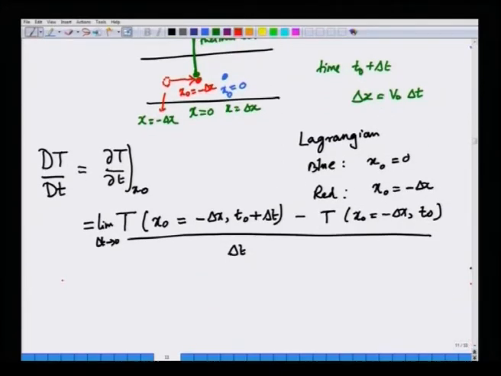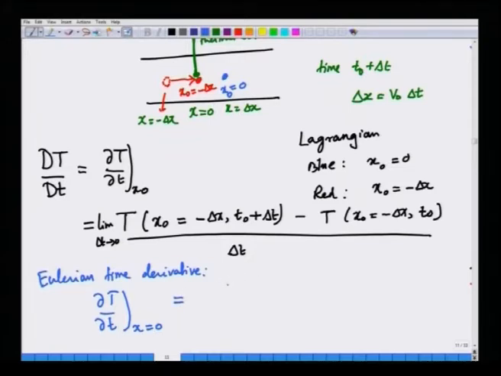But the thermometer measures a completely different thing. What? The Eulerian time derivative, as measured by the thermometer, because it is sitting at the same point in space. So it is simply measuring at a given x, let us say equal to 0. What is this?